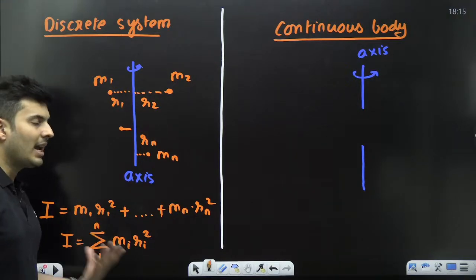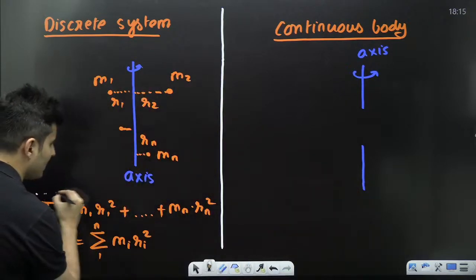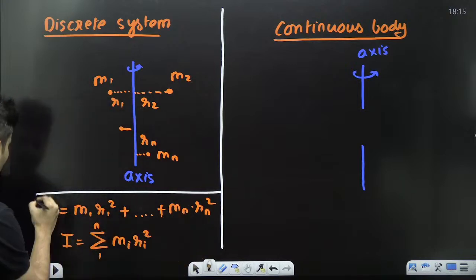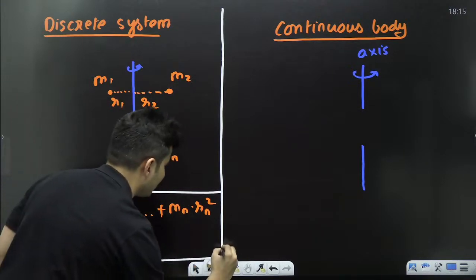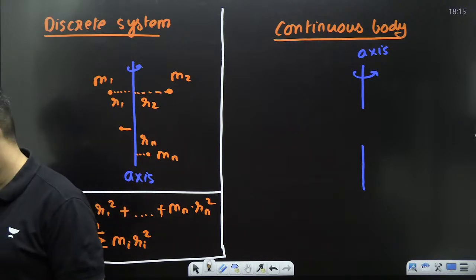From 1 to the nth particle. So this becomes your formula, my dear students, for finding the moment of inertia for a particle mass system, or discrete mass system.